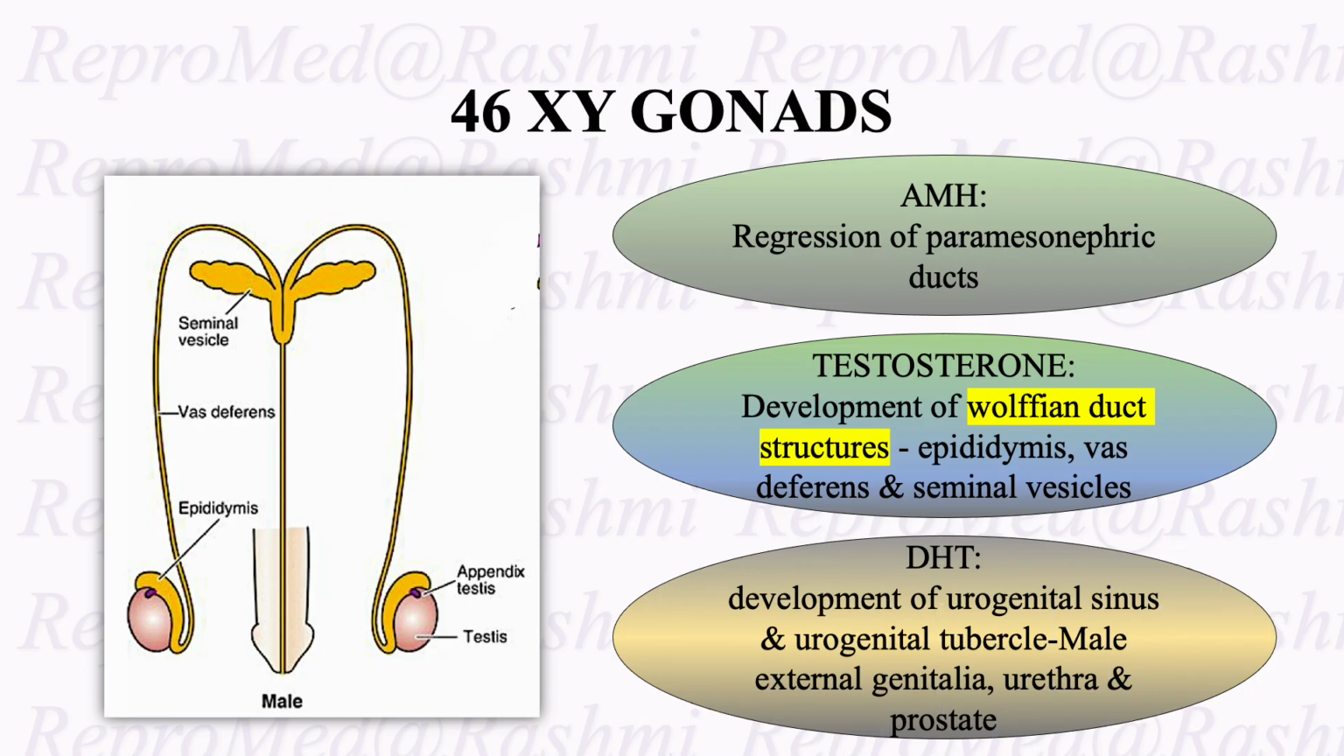While dihydrotestosterone is responsible for development of the urogenital sinus and urogenital tubercle in males, that is external genitalia, urethra and prostate. So these are very important to know. The testosterone is responsible for Wolffian duct structures, while dihydrotestosterone is responsible for the urogenital sinus and urogenital tubercle.